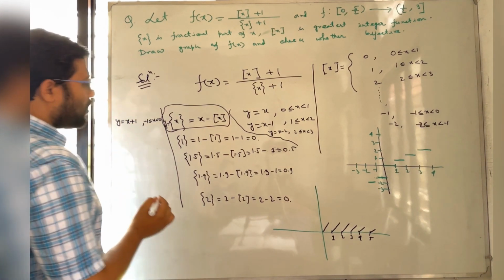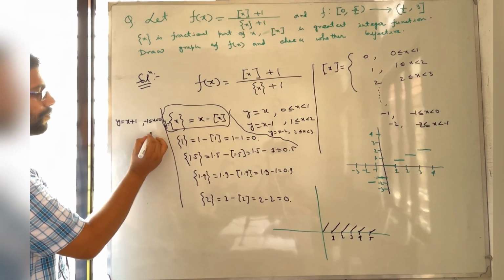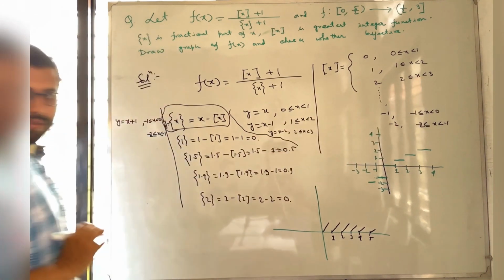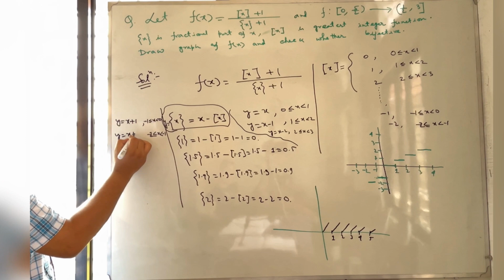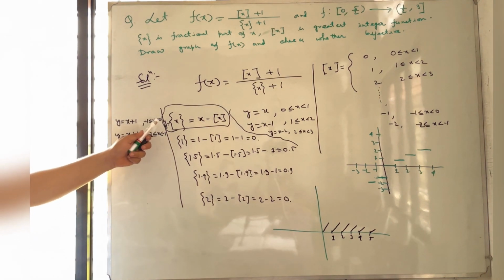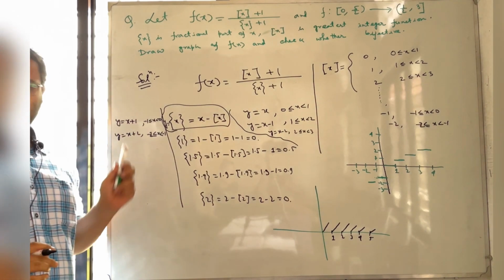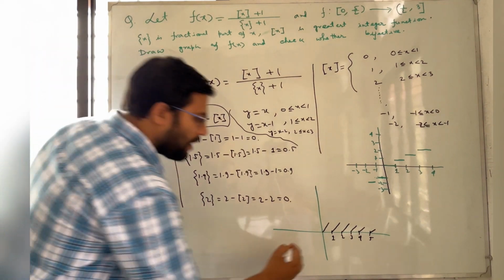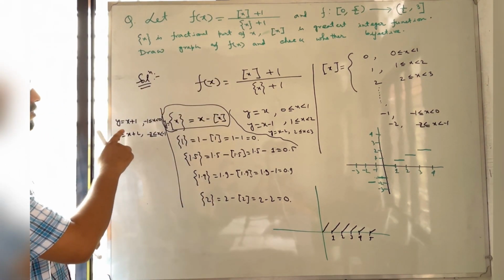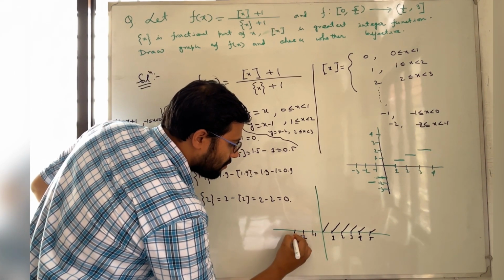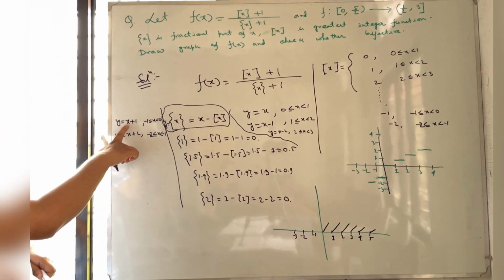Okay. And in the interval from minus 2 to minus 1, box x is minus 2, so it will look like y is equal to x plus 2. All these are straight lines. From minus 1 to 0, this is a straight line. Its slope is 1 and the y-intercept is positive. So at x equal to minus 1, y is equal to 0.